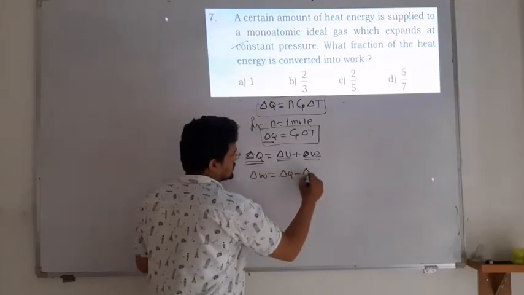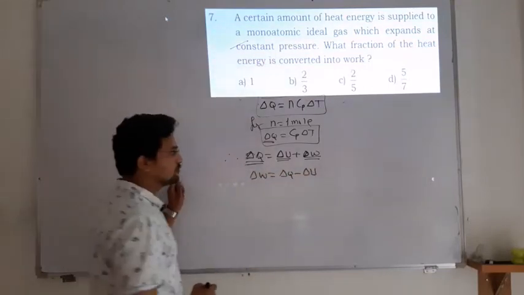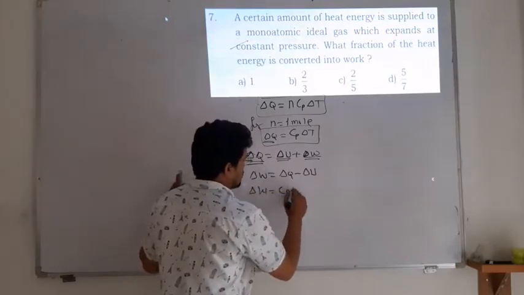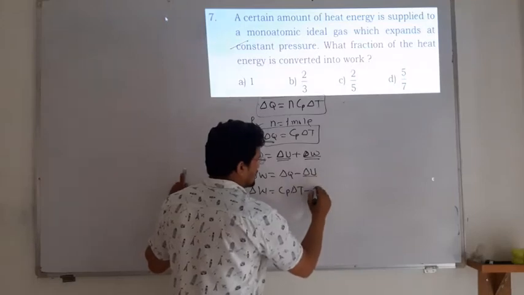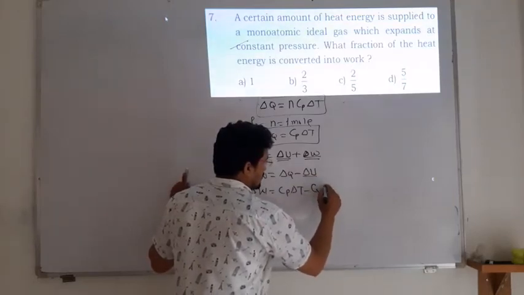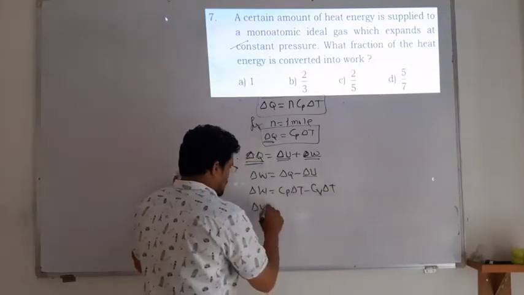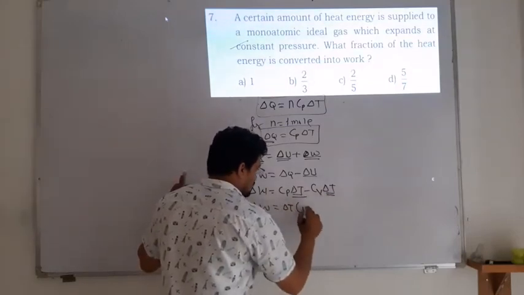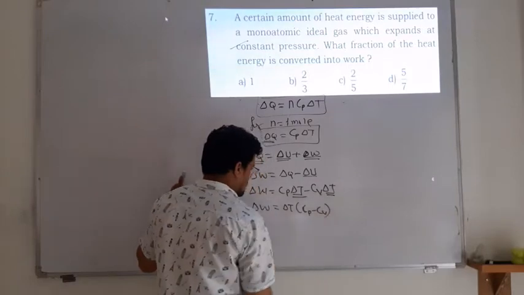Delta Q minus delta U, correct? Delta W, work done, is equal to what? Delta Q is Cp delta T. In the same way, internal energy change is Cv delta T. Therefore delta W is equal to what? Take out delta T common, so delta W is delta T times (Cp minus Cv).